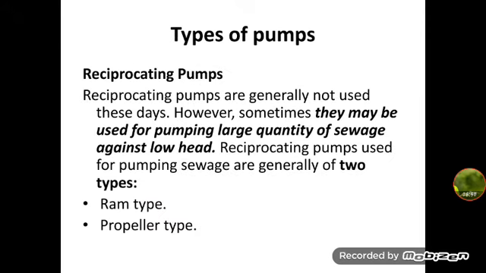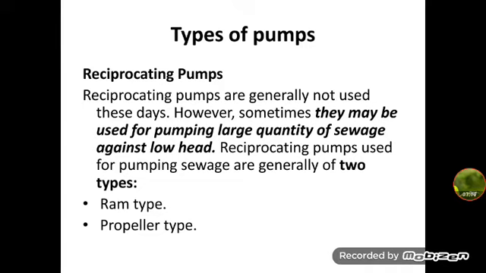Next one is reciprocating pump. Normally the reciprocating pumps are not used these days because of their high initial cost. Also they are difficult in maintenance because of greater wear and tear of their valves inside the reciprocating pumps. So sometimes they may be used for pumping difficult sludges where a large quantity is required to be pumped against low heights. So the reciprocating pumps used for pumping sewage are generally divided into two types.